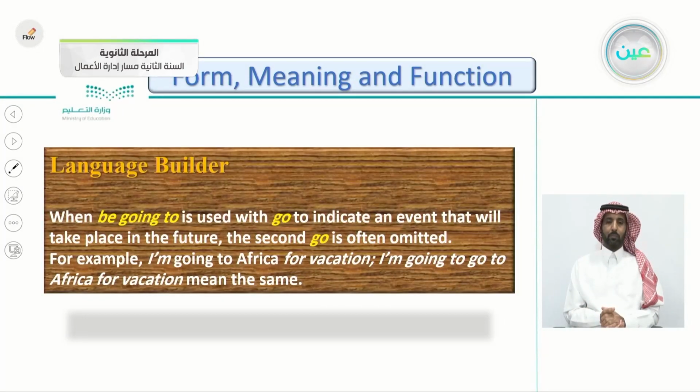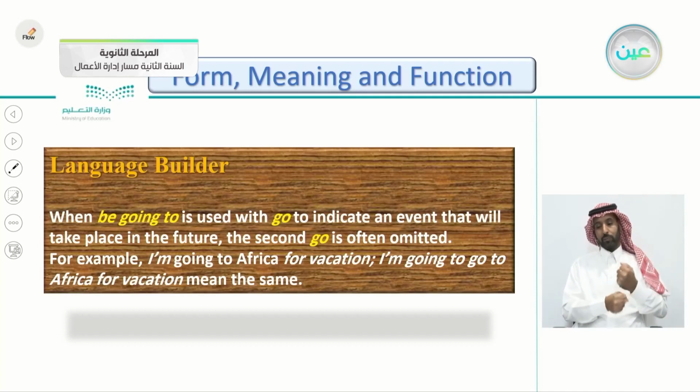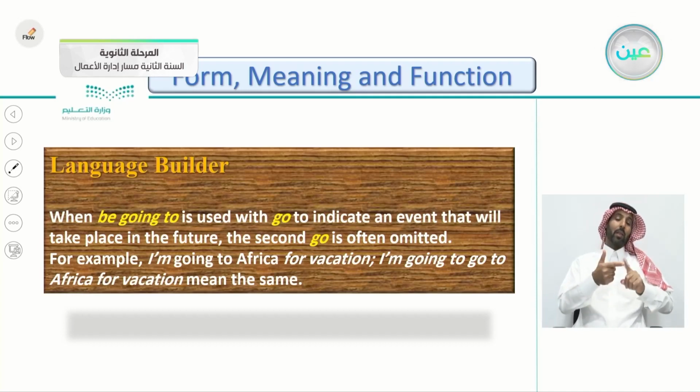So this is a language builder for you. Let's read it together. When be going to is used with the verb go to indicate an event that will take place in the future, we say going to go. The second go is often omitted. What's the meaning of omitted? It means that we don't say it, we don't write it.